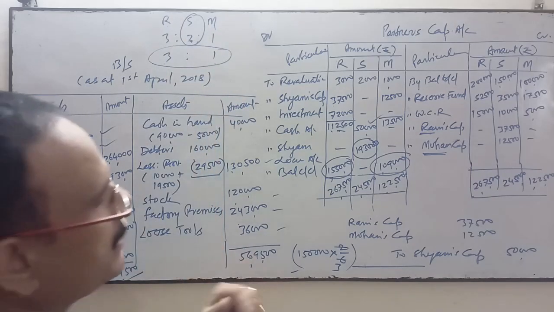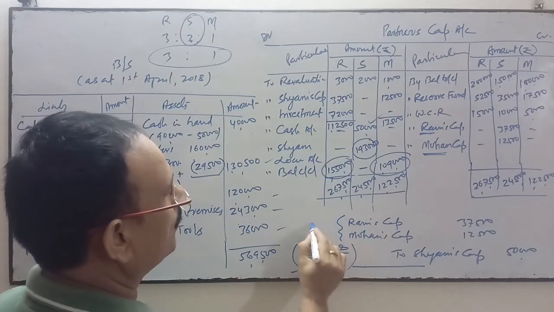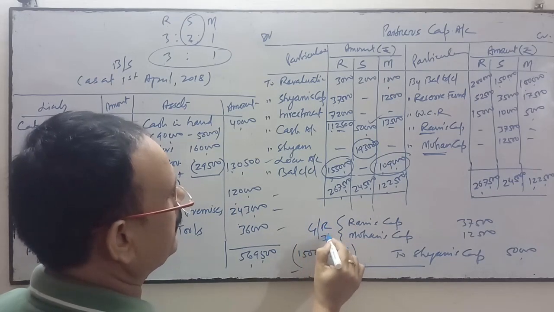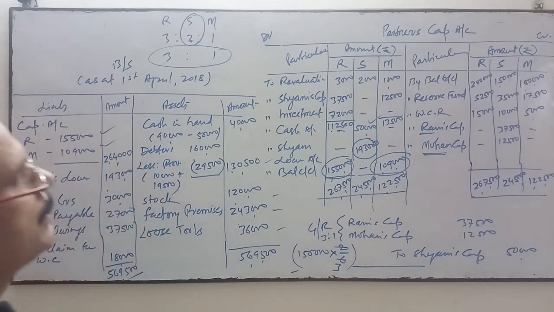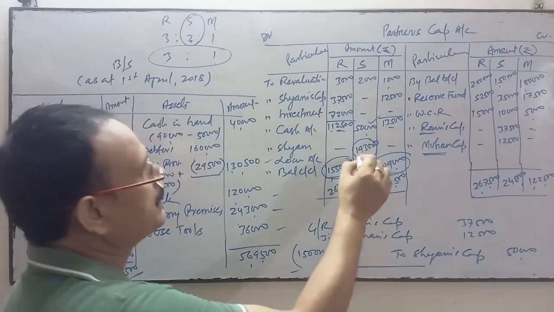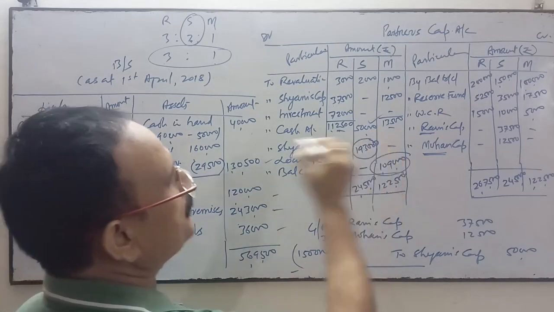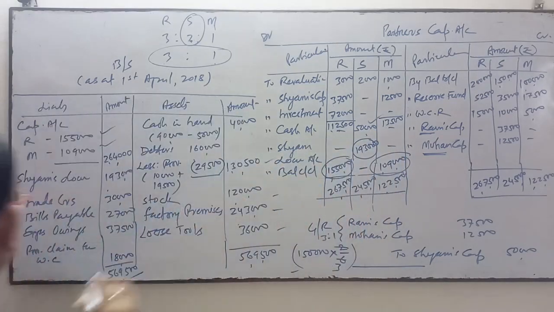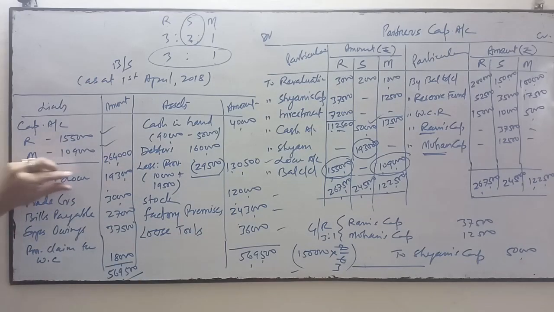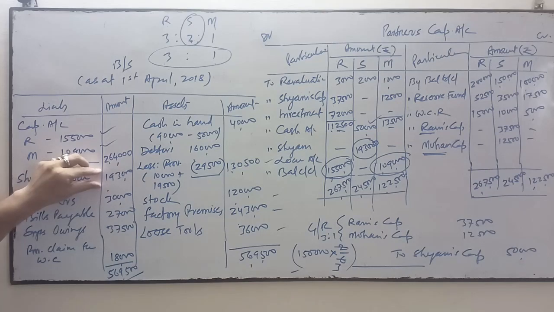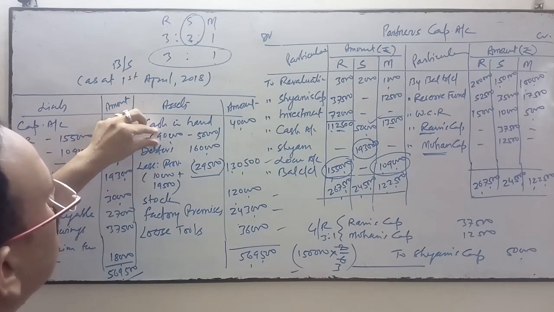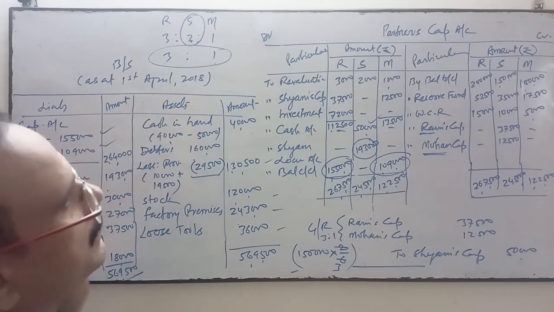So the gaining ratio is also 3:1. And the balance will be transferred after payment of 50,000. The balance will be transferred to the loan account, and Shyam's loan account will be reflected over here: 1,93,000, and the 50,000 we have paid will be reduced from our cash balance.